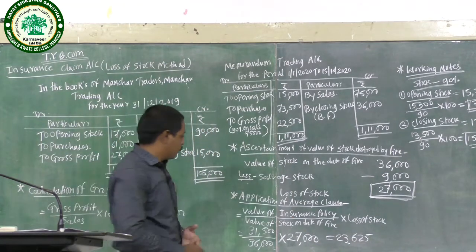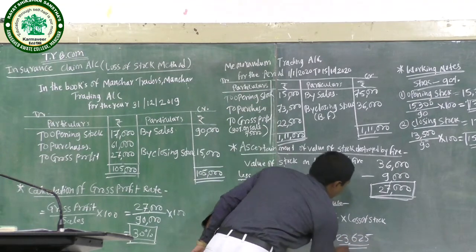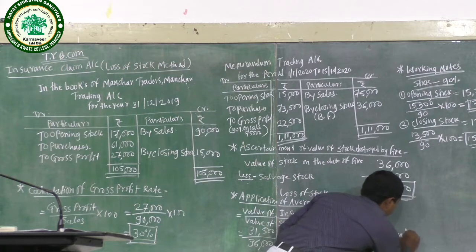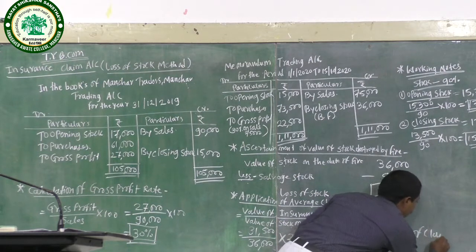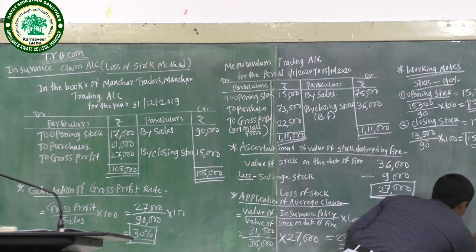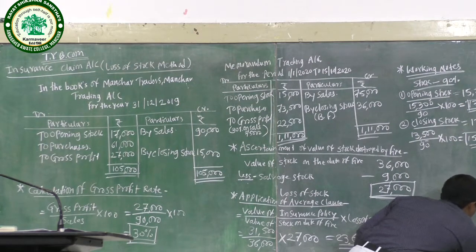Here the amount of claim is equal to 23,625.